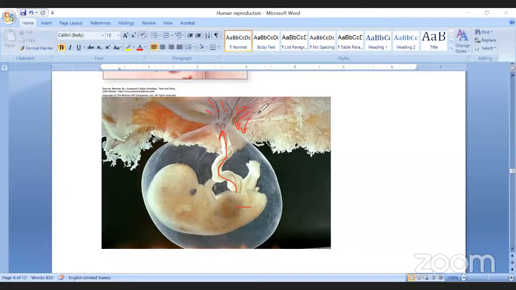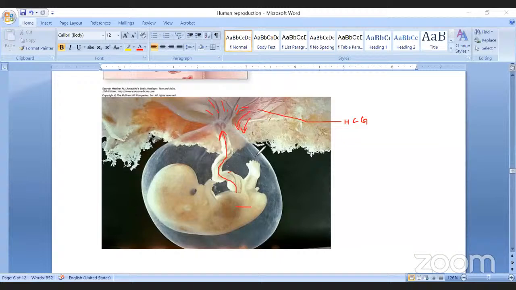Another function of the placenta is production of hormones: HCG, human chorionic gonadotropin, HPL, human placental lactogen, then relaxin, estrogen, progesterone. All these are produced by the placenta. Then between the placenta and fetus, there is one connection, the umbilical cord. So that is one diagrammatic representation, an original picture of the fetus.